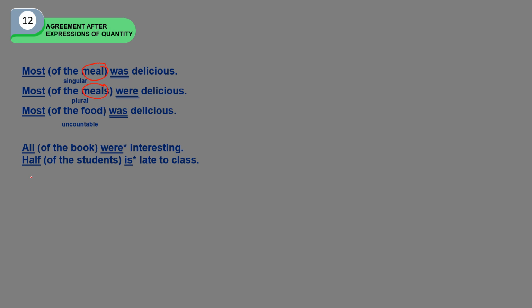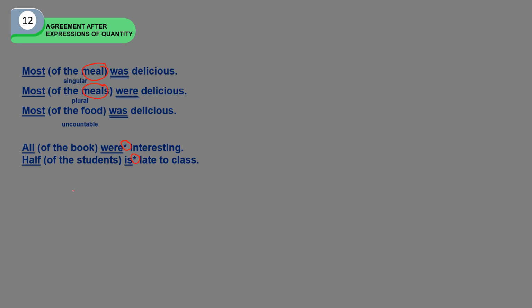The expression of quantity, like all and half. In this case, an asterisk indicates an error. All of the book were interesting. Were is not the correct part of the sentence because the object of preposition beginning with of is a singular noun, so not were, it must be was.